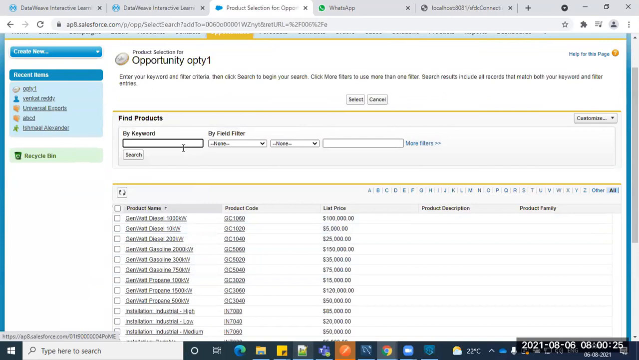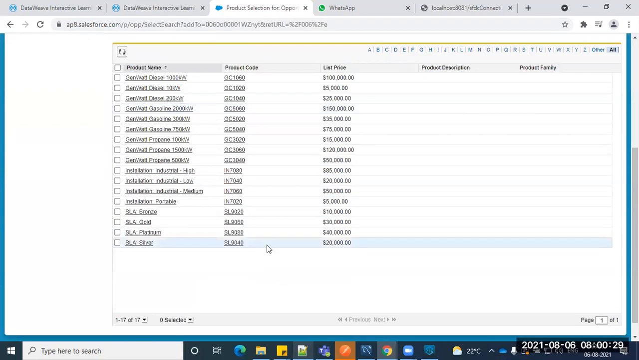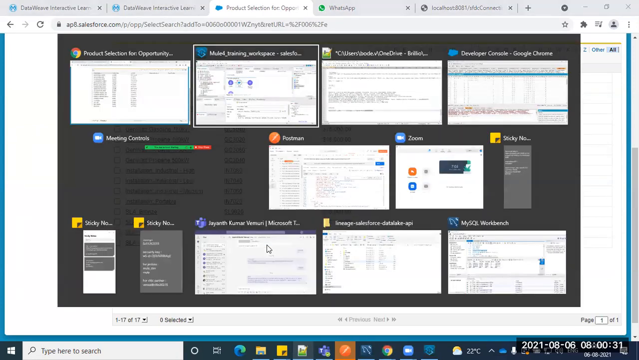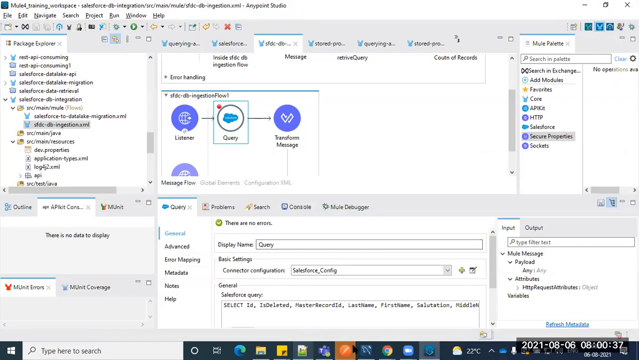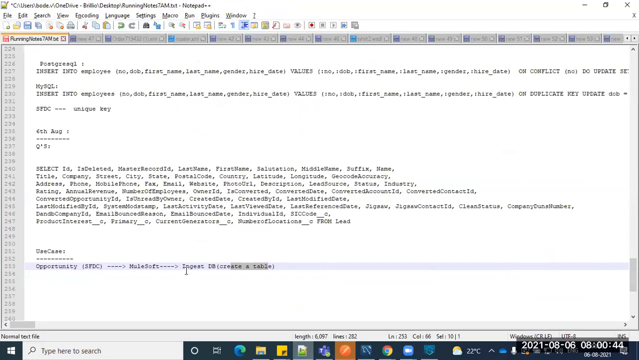And just now I created a new one. So now it should be 64, right? Let's see. There's opportunities I added, not lead actually. So whatever the record you added, that record should reflect into your DB, right? So previously, how many records are there? Once you go and add that new record, that record should be reflected into your DB. Is that clear?